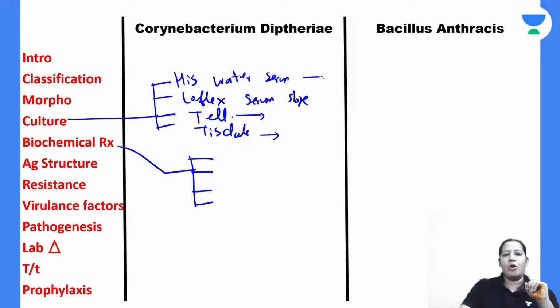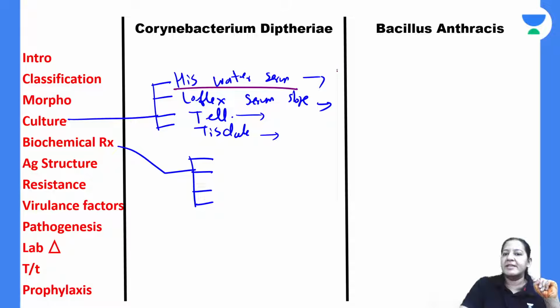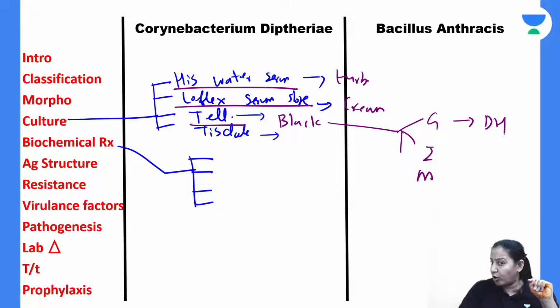Tell me the summary of all 4. Who will tell me the summary of all 4 one by one? In Hiss water serum, it is turbidity. Very easy. In Loeffler serum slope, cream glistening colonies. In tellurite medium, black colonies. Based on that, the three you already know: gravis, intermedius, and mitis. In gravis, it is daisy head colony. In intermedius, it is frog egg colony. In mitis, it is poached egg colony.